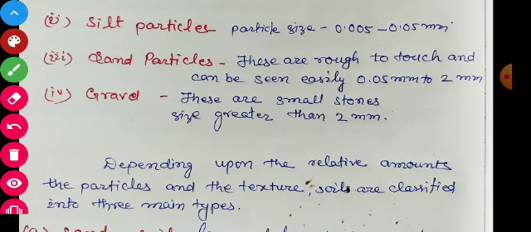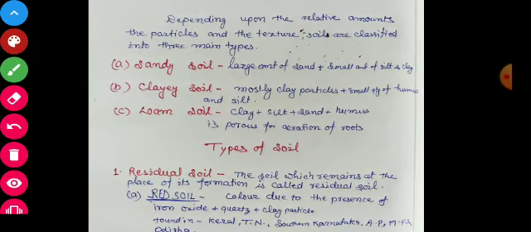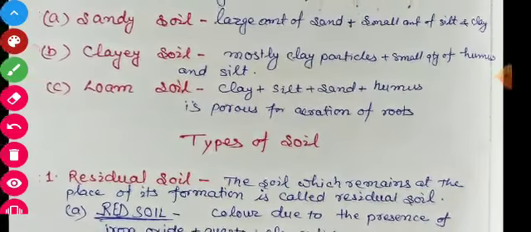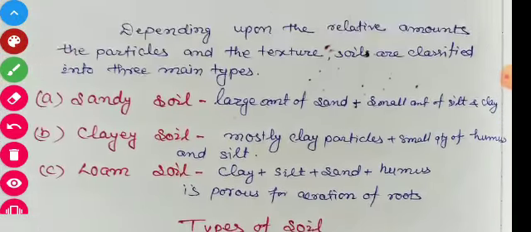Next, we'll discuss types of soil now. Students, actually types of soil are based on the relative amount of particles present in a soil.